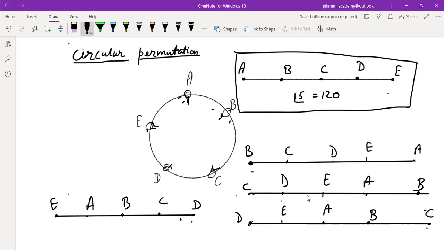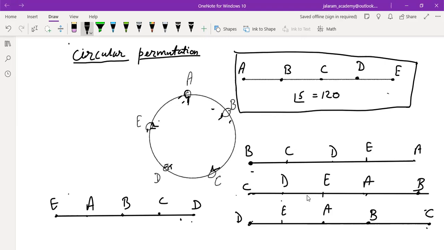So if we discuss the questions: in how many ways can 4 persons A, B, C and D be seated around a circular table? Can you tell the number of ways? If they are seated along a straight line, there will be factorial 4, that is 24 ways. But if they are seated along the circle, then factorial, what is the value of n? 4 in place of n. What? Factorial 4 minus 1. Is that clear to you?